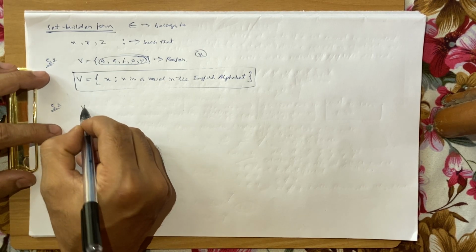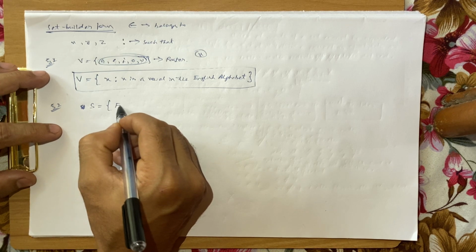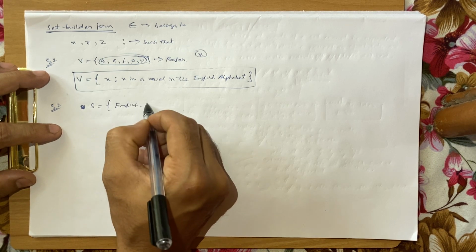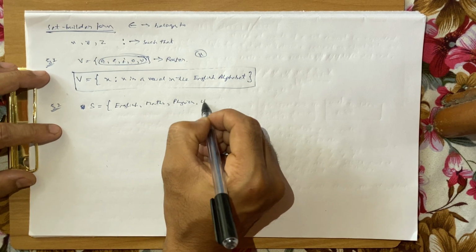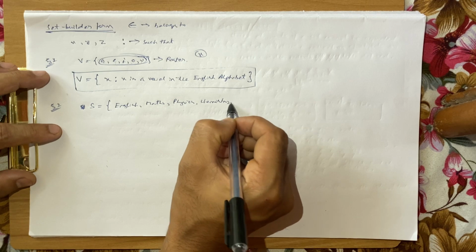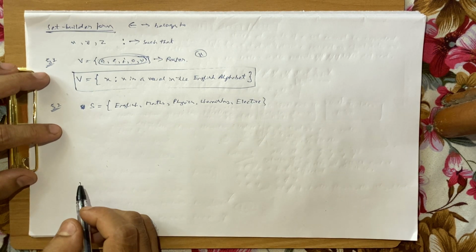It was the set of what? Subjects in class 11 science, right? And the subjects were what? English, maths, physics, chemistry, and what? The elective subject, right? So this was the subject.